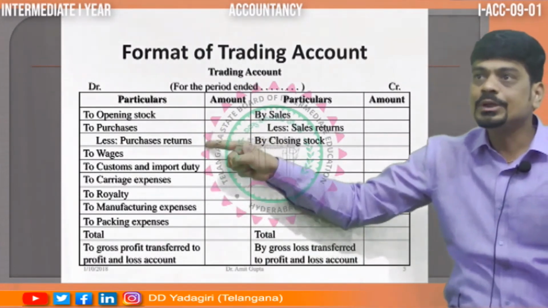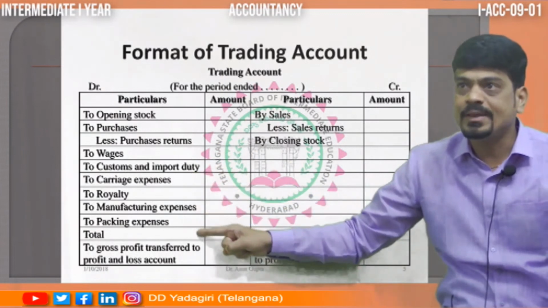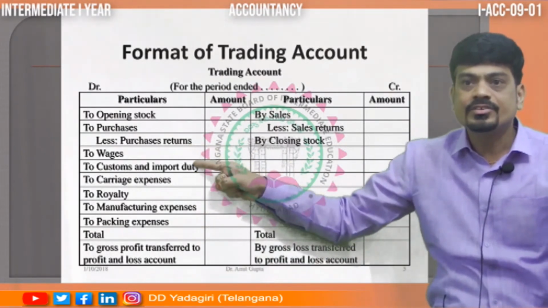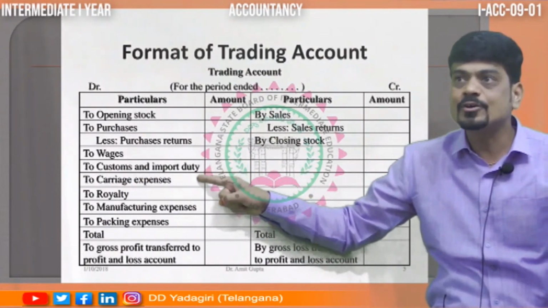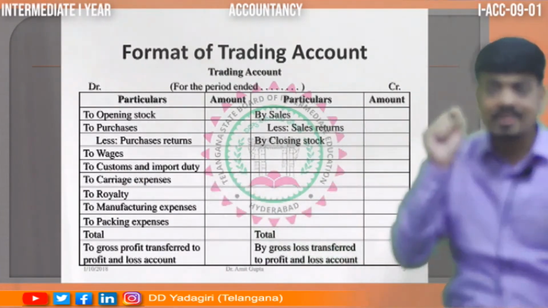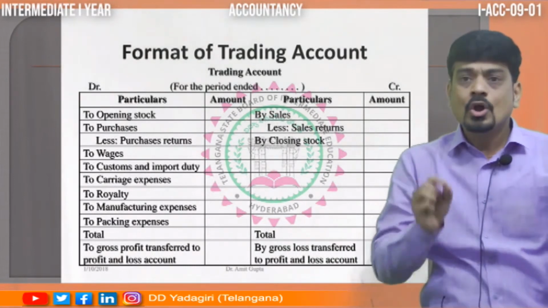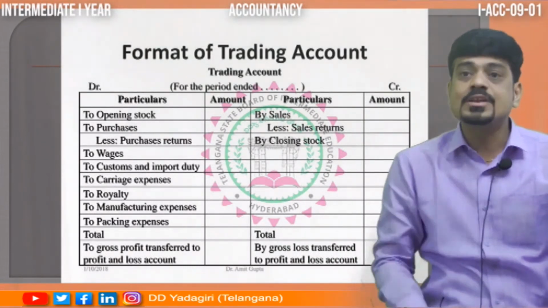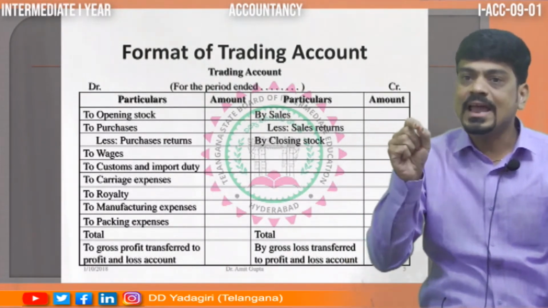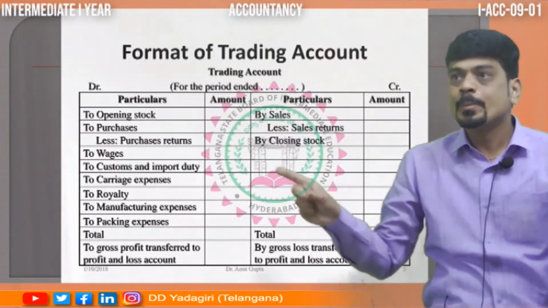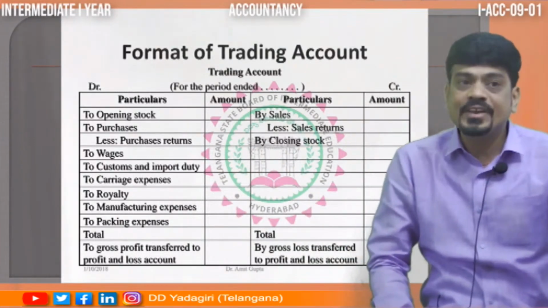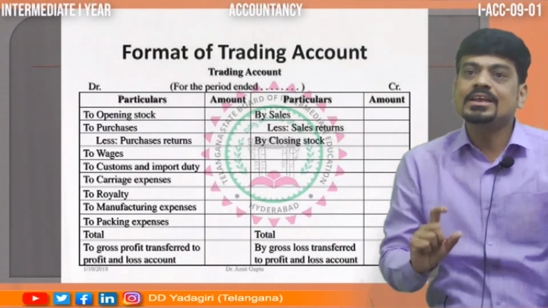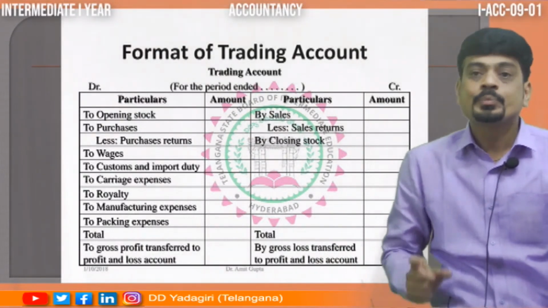Then we are going to debit all direct expenses like wages, customs duty, import duty, carriage expenses. Here we have to focus. When I say simply carriage, or carriage inward, or carriage on purchases, it is carriage expense only. Similarly, we have freight. Another name for carriage is freight.